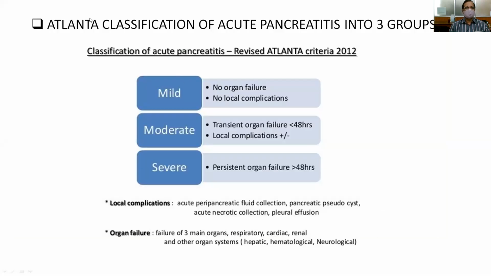And another scoring system is the Atlanta classification of acute pancreatitis. Here we classify into mild, moderate, and severe types, and we can also assess the local complications and organ failure. So this is called the Atlanta classification. You have to remember where it is used because it is commonly asked in the NEET examination.